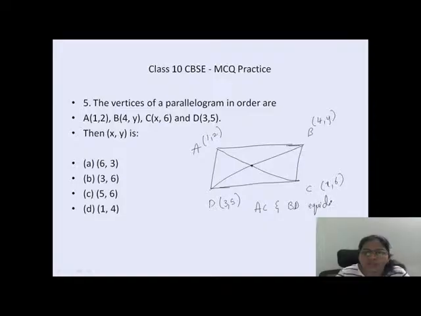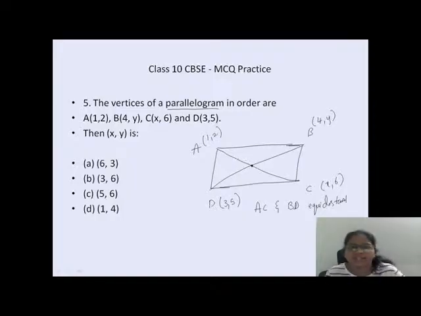The meaning is they both meet at exactly the same point and this point divides the two diagonals into exactly halves. This is the main condition that you have to know about the parallelogram.